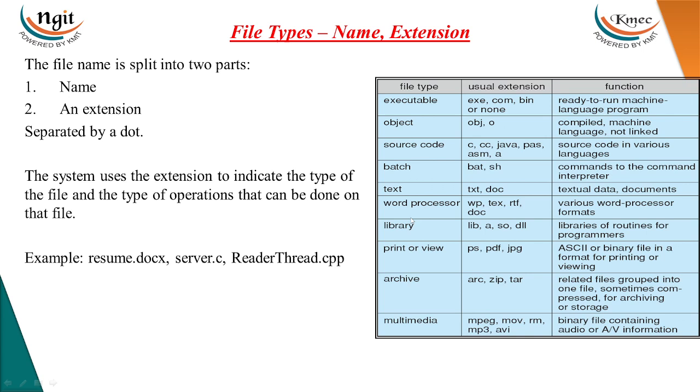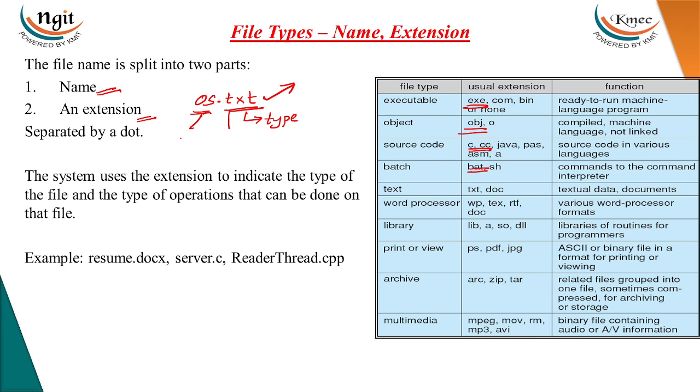Let's see the file types. The file type is split into two parts. First one, a name. Second one, extension. These are the different files that are supported by the operating system. For example, os.txt, which defines that the file name is os, and txt is the extension of the file. This extension defines the type of the file, and file name and extension are separated by a dot.